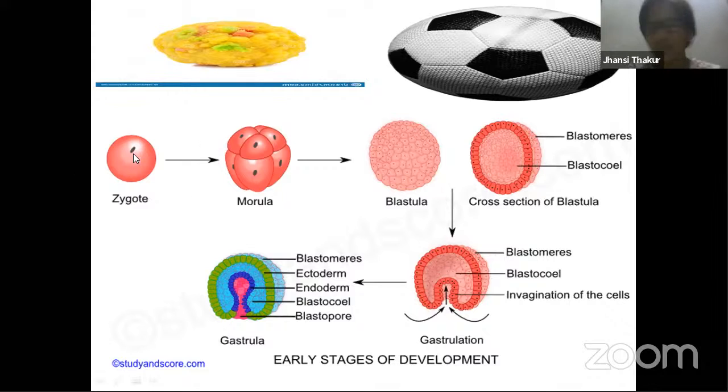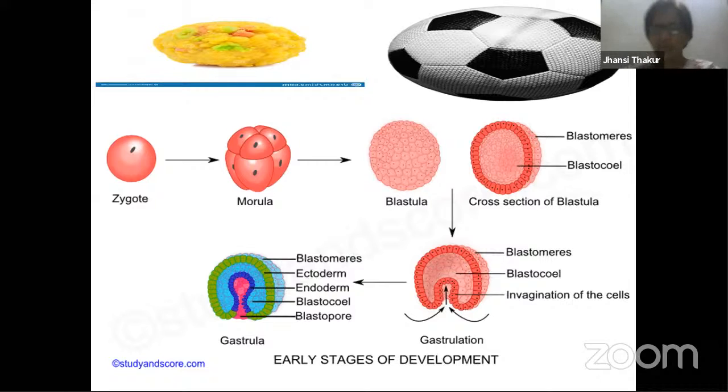What happens to this zygote? Now the zygote starts dividing and producing more cells. Remember one thing, you have already studied in your 10th class about two types of cell division. One is mitosis and the other one is meiosis. Because of meiosis only, sperms, the sex gametes, have half the number of chromosomes, which is called the haploid condition. Meiotic division is responsible for that. And then we have another cell division called mitosis.